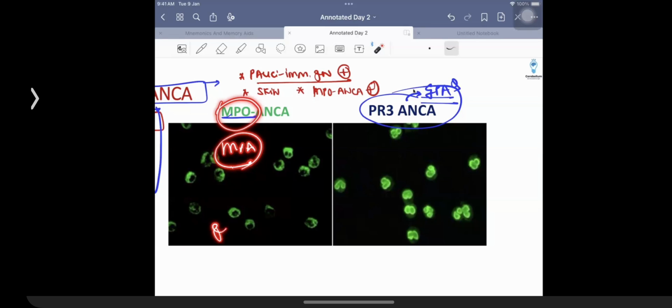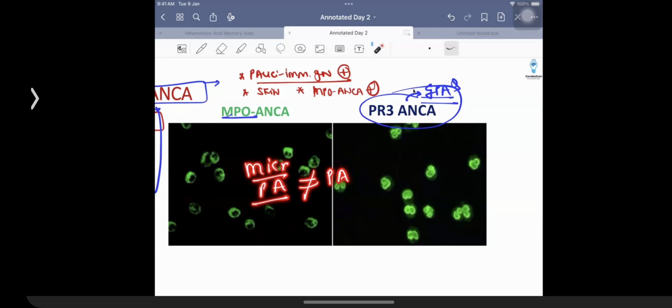Right? So I said polyarthritis nodosa. Look, you call this microscopic polyangiitis. This is not to be confused with polyarthritis nodosa. Polyarthritis nodosa is a medium vessel disease. Microscopic polyangiitis is a small vessel disease.